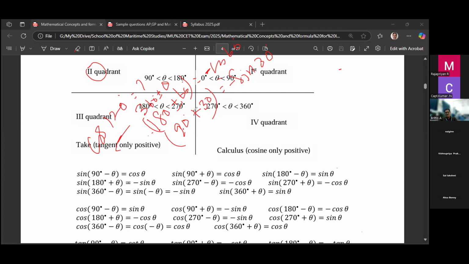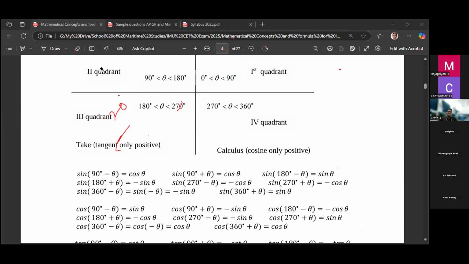So remember the quadrant analysis, not only in trigonometry. When you do some other problem in the calculation, we may use this value, quadrant changes we may use. So remember this concept of quadrant analysis, right?